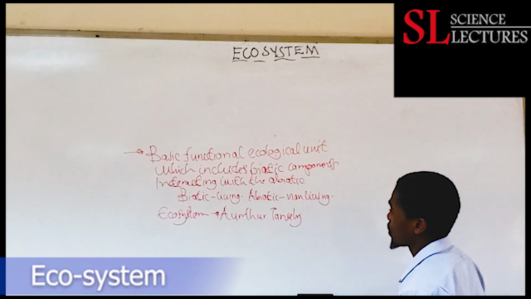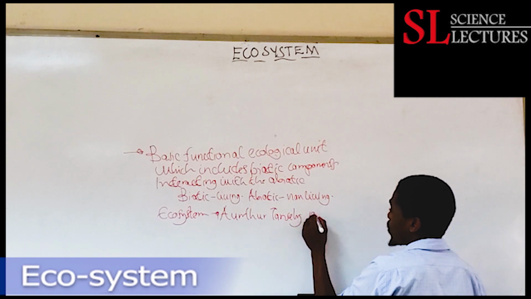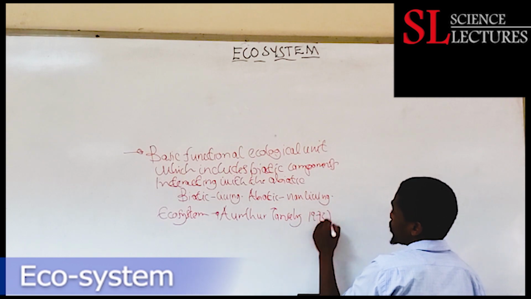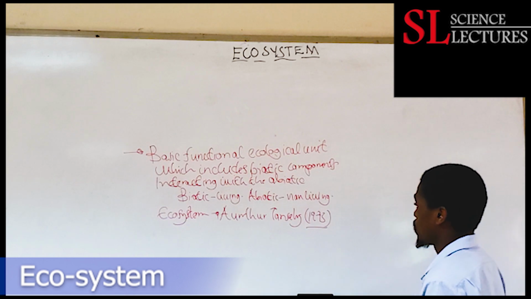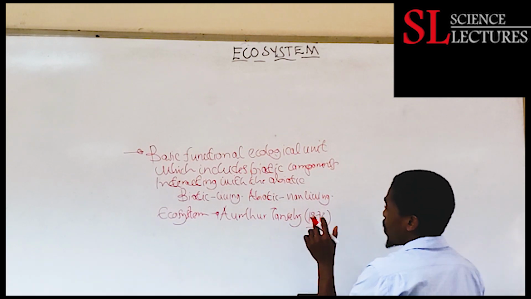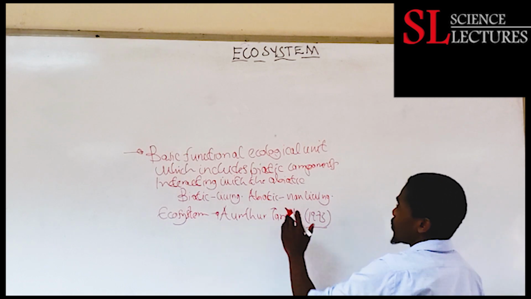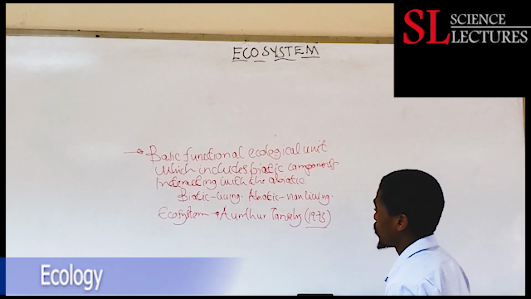He did this in around 1973. That is when he coined the term ecosystem.